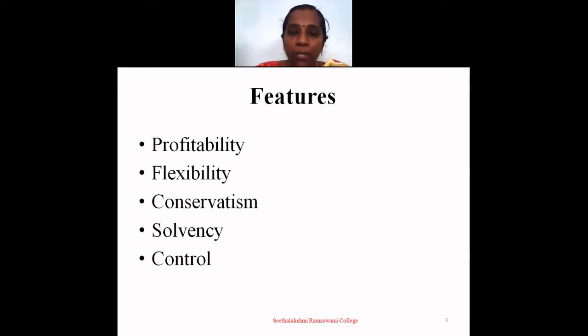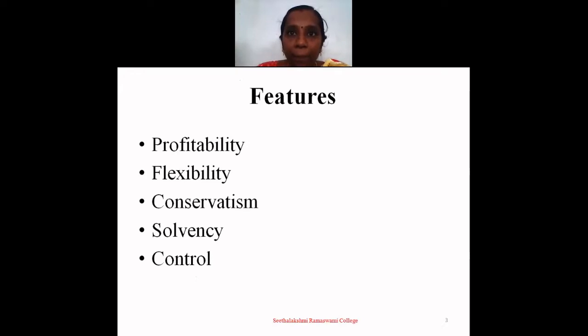The next one is features of capital structure. These are the features regarding capital structure: profitability, flexibility, conservatism, solvency and control. Let's see one by one. The first one is profitability.